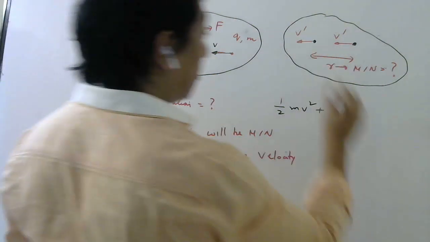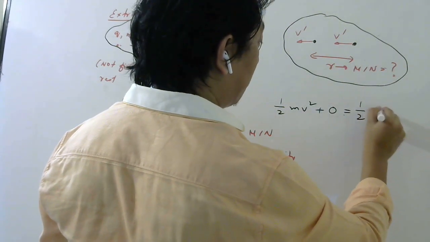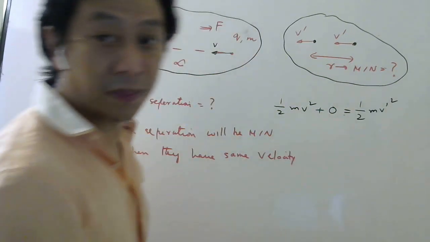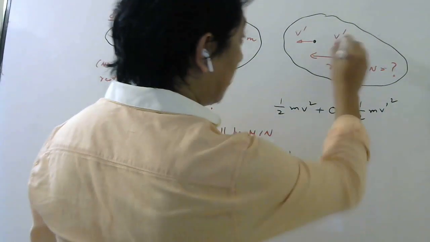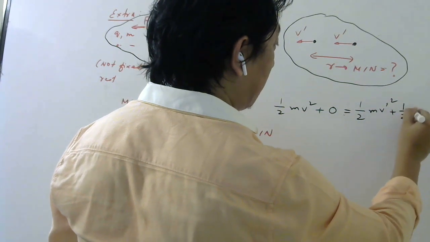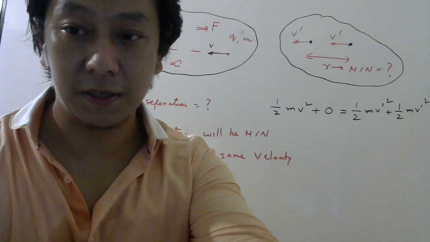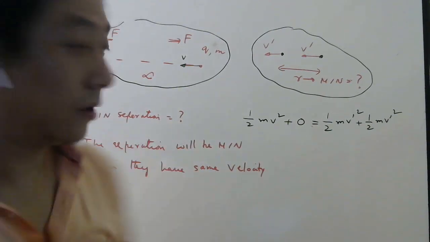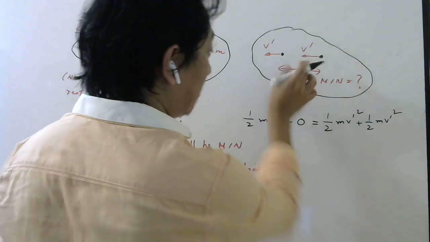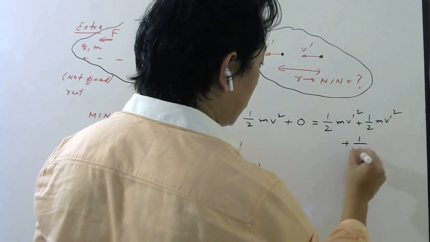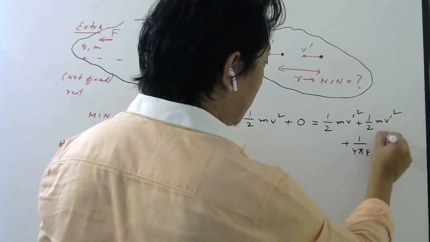Here what will be the kinetic energy? Half m v dash square. This is also moving with the same velocity, so it will again be half m v dash square, right? And since there is some distance between them, potential energy will be 1 by 4 pi epsilon naught q square by r.